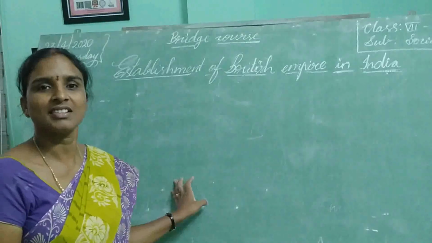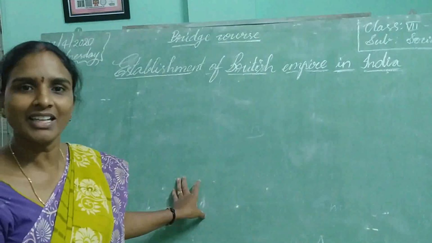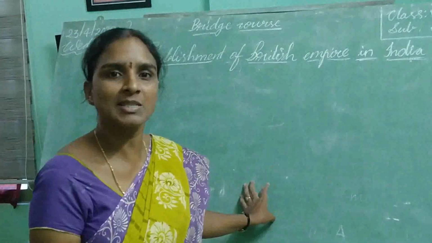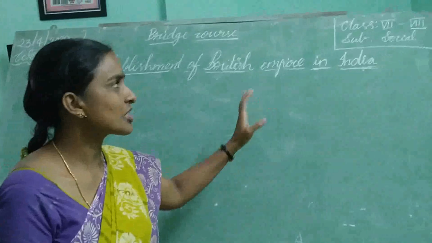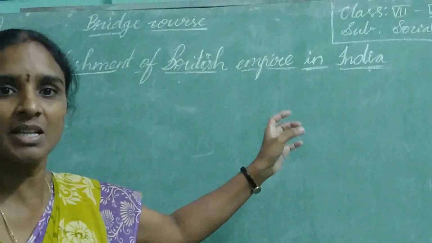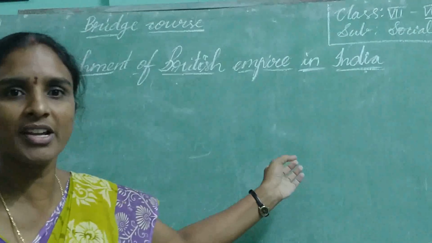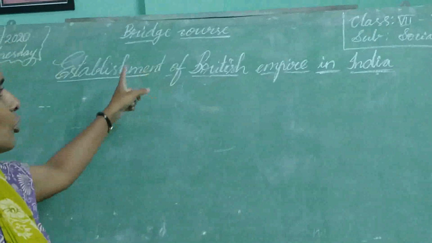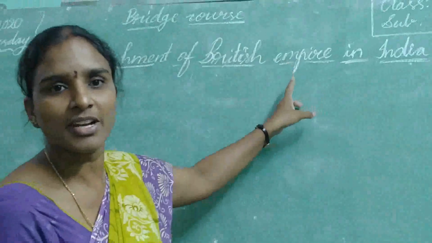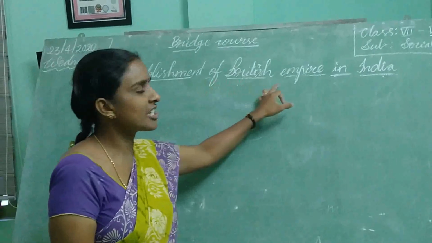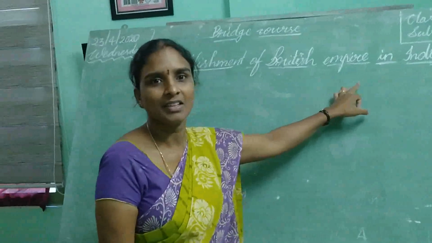Good morning students. I am Ananta, the teacher of Montessori's. Today I would like to explain to you the social subject for 7th class. Actually, it is the bridge course. I am adding some more points of 8th class also into 7th, as it is a bridge course. Now students, the lesson is the establishment of the British Empire in India.